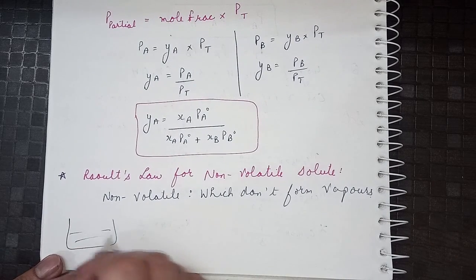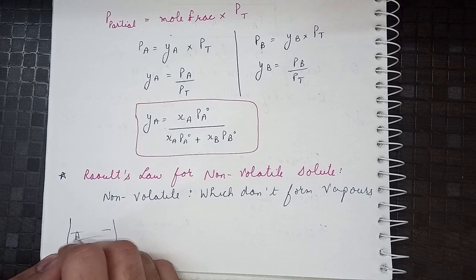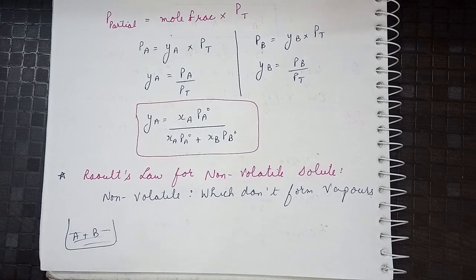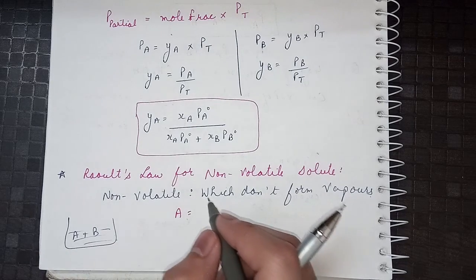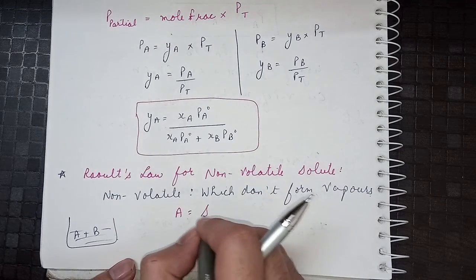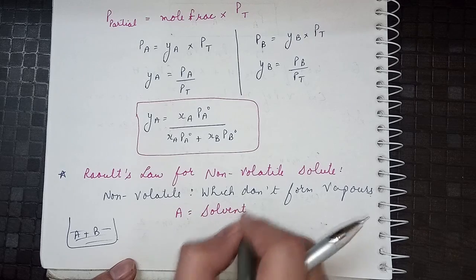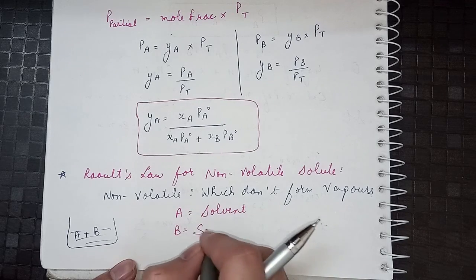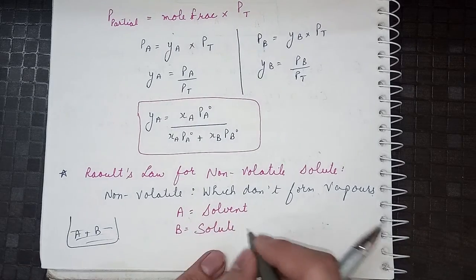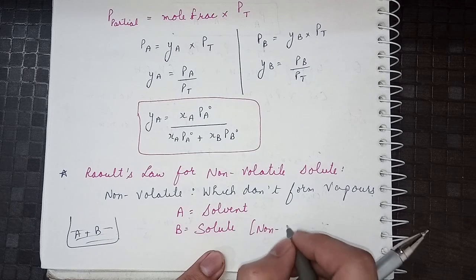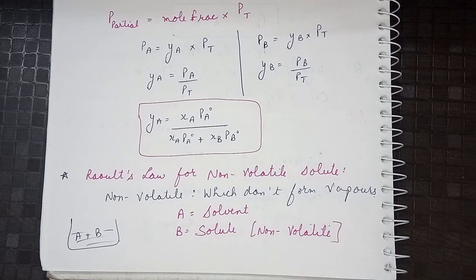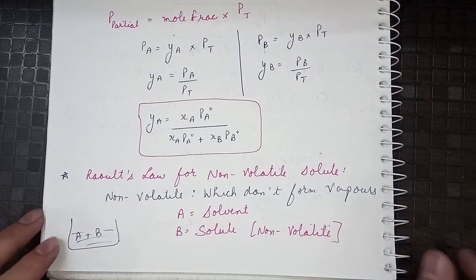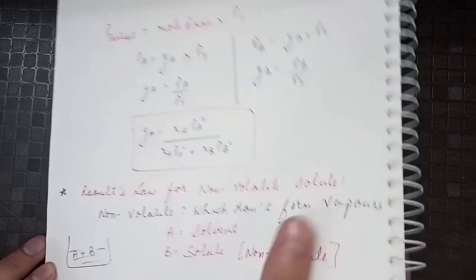So again we consider that this is our solution. Here we are given A and B, and A is our solvent and B is our solute. A is the solvent, B is the solute, that is non-volatile, meaning that B will not form vapors. So if B will not form vapors, then what is the case we will study?